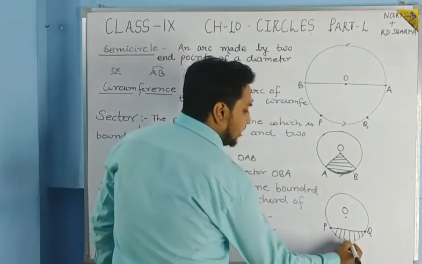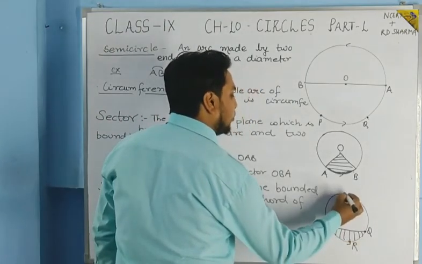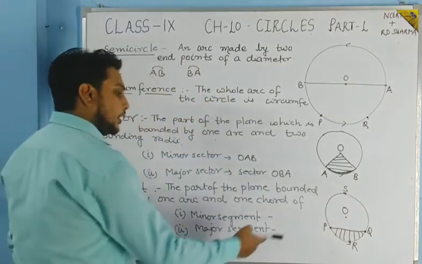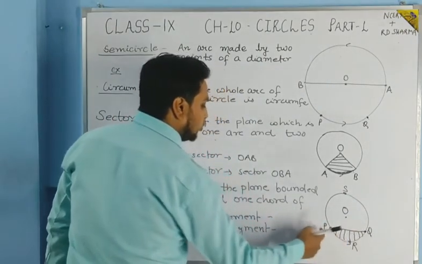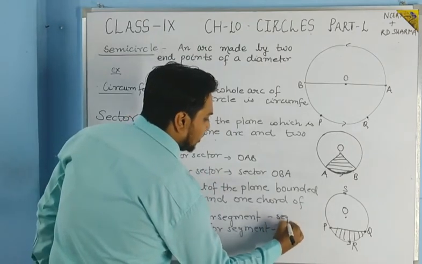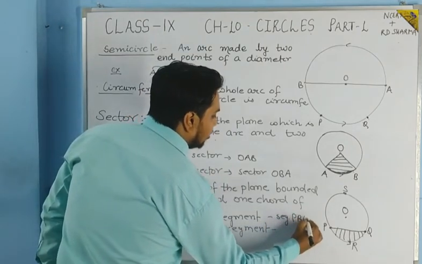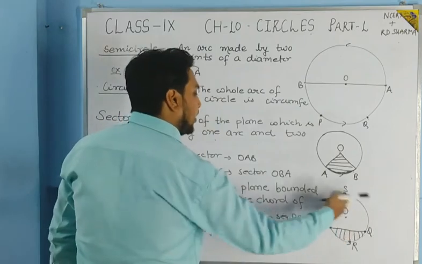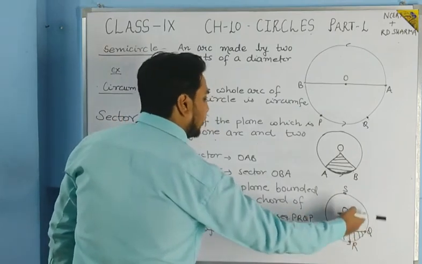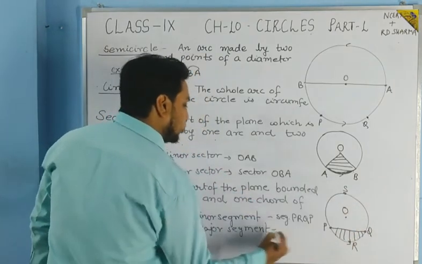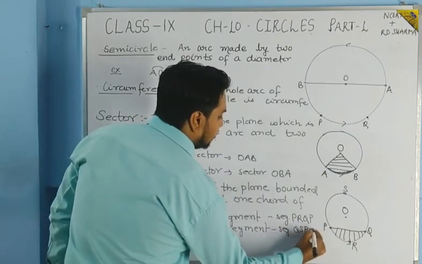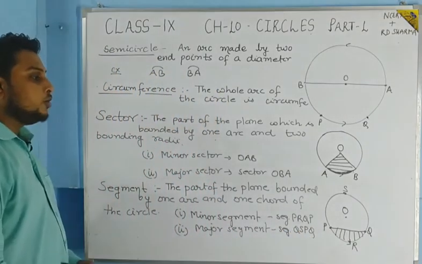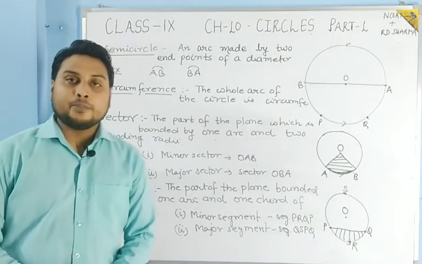Suppose there is a point R and here is a point S. So the minor segment will be segment PRQP. And if you take the major arc, then it will be segment QSPQ. So this is how we denote the minor segment and major segment.